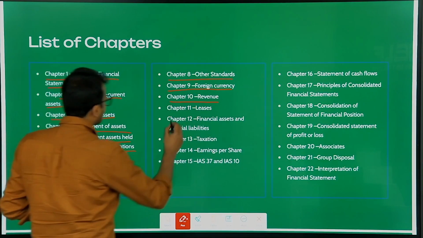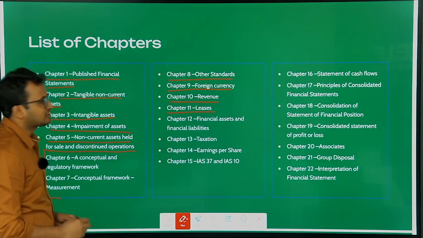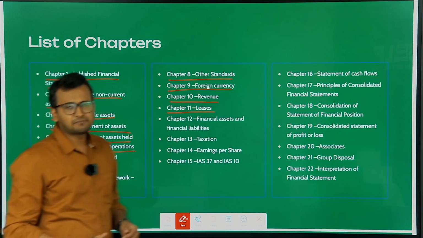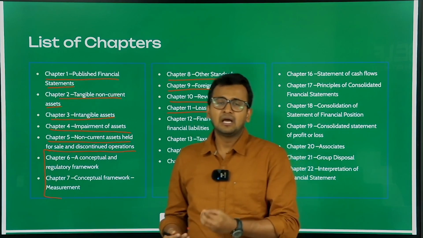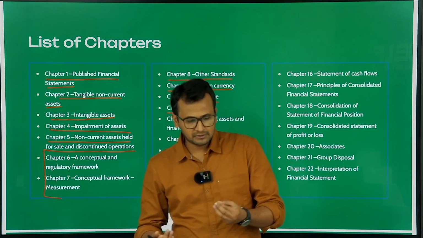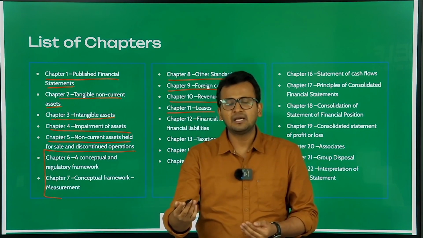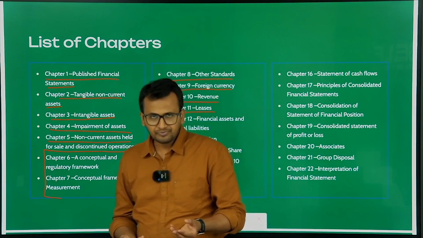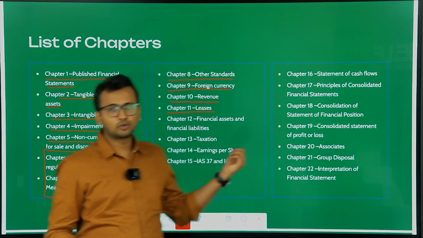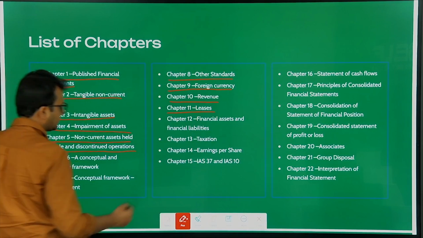Okay. Next, you have chapter number 11, which is your leases. Leases basically means taking anything on rent. So if you take anything on rent, how do you account for that? So the person who's giving the asset on rent and the person who's taking the asset on rent, how do you account for those rental transactions? We will cover over here in chapter 11, leases.